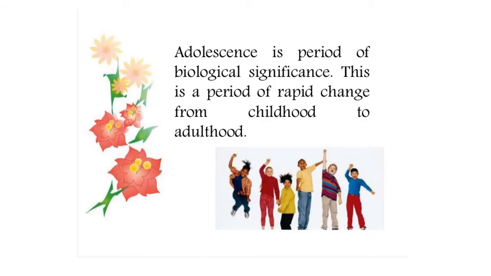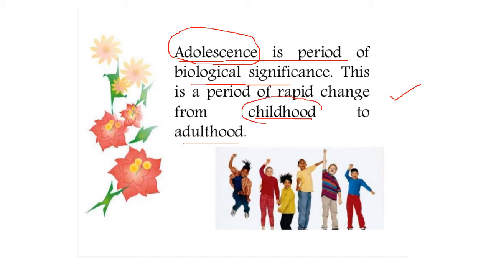So first of all, what is adolescence? Adolescence is a period of biological significance. This is the period of rapid change from childhood to adulthood. That means in this adolescent age there are many changes that occur in our body which help us identify that suddenly the person has changed from childhood into adulthood. So this period is called the adolescent age.